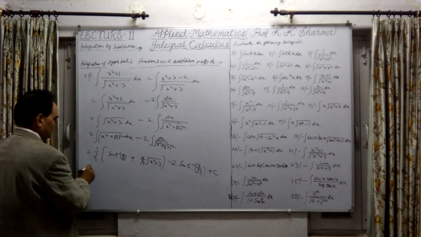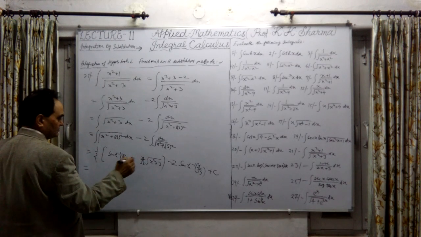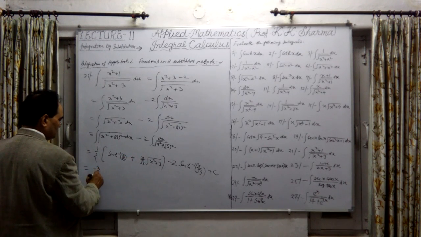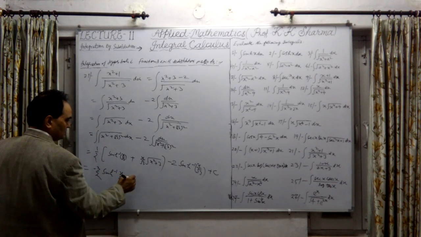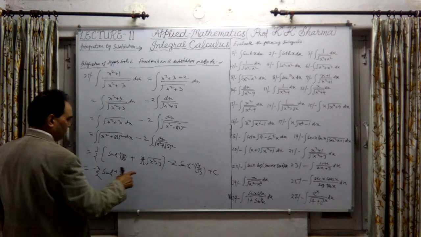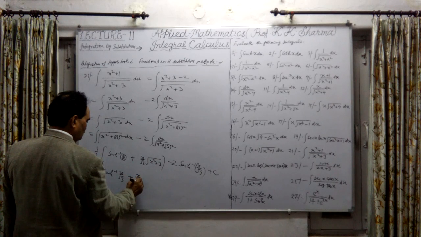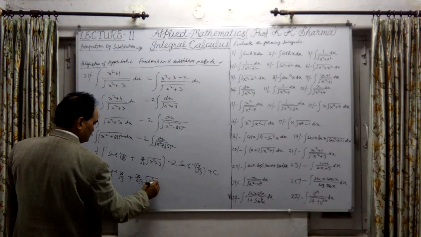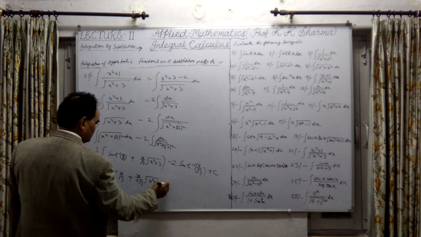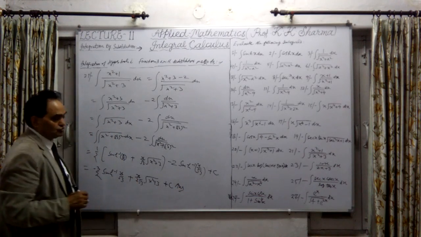That can be further summarized: minus 3 by 2 into sinh inverse of x upon root 3, plus 1/2 times x upon root 3 under root x square plus 3, plus the constant of integration. This is the answer, adding those two.